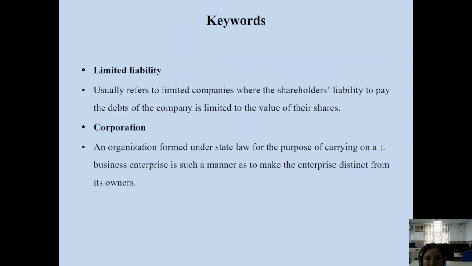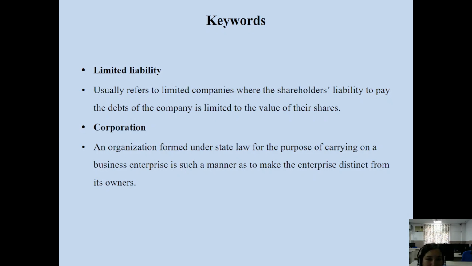Then the keywords are there. Limited liability usually refers to limited companies where the shareholders' liability to pay the debts of the company is limited to the value of the shares. Although a company is incorporated by legal formalities, the liability of its members is limited by nature.